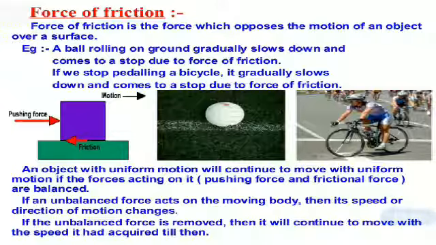So nothing in this universe would be stable. Everything would be under motion, right? Because there is no opposite force to stop them. But that is not the practicality. Practicality is that if you apply a certain force to an object, it will move up to a certain distance and will eventually come to rest. And that is only because of the presence of the friction force.